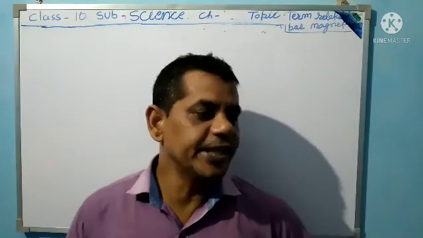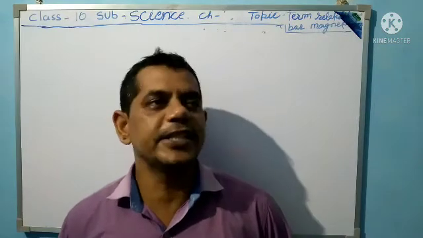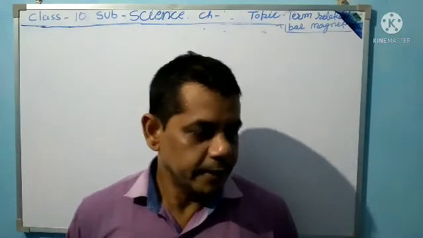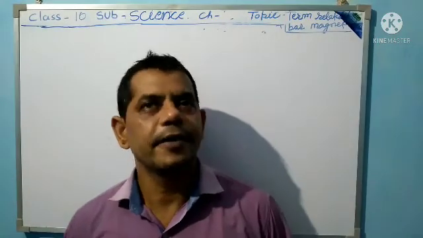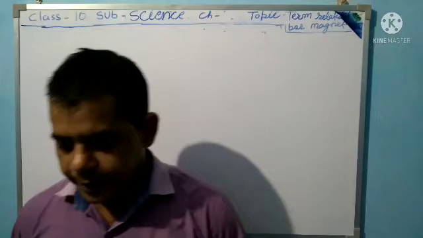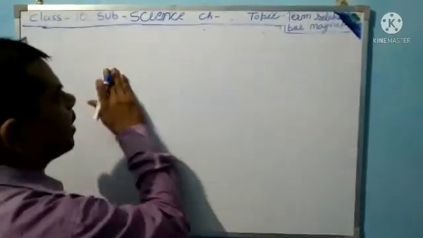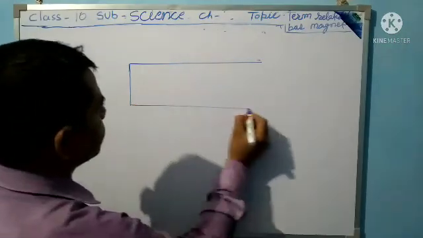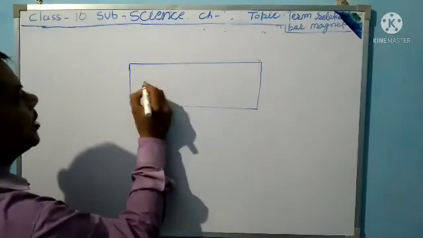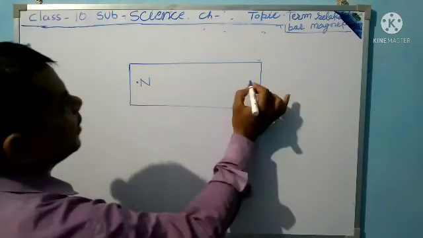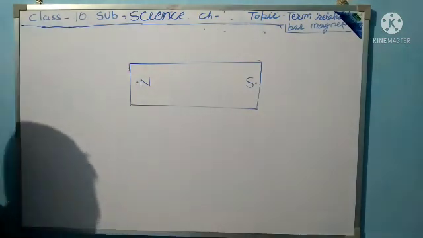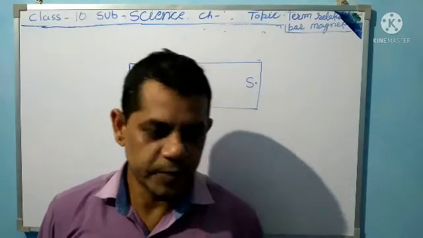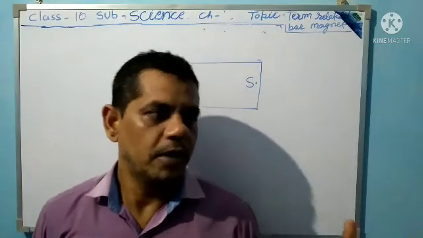Now I discuss the topic of the bar magnet. A bar magnet is a rectangular or cylindrical shape with two poles, the north pole and the south pole. This is the structure of a bar magnet.